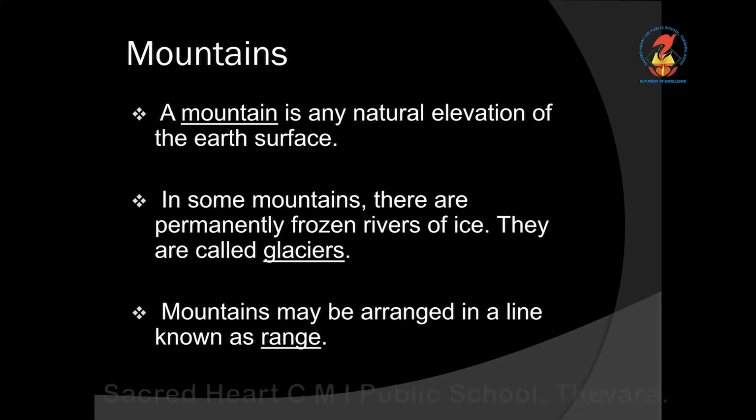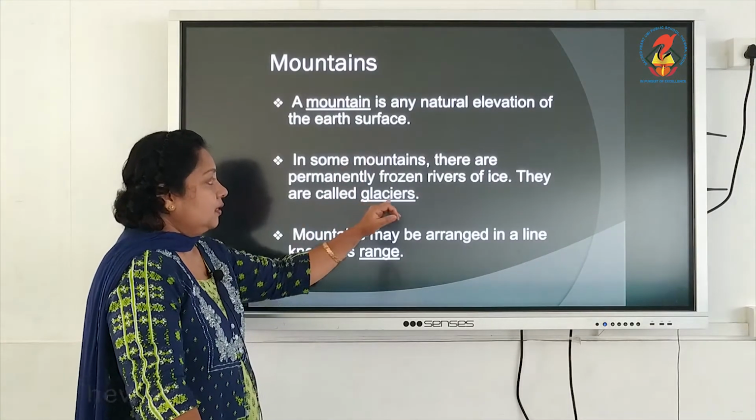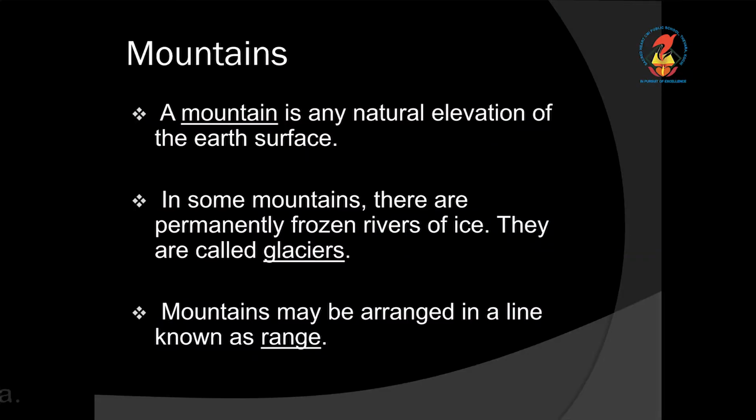Now mountain. Mountain, it is a natural elevation. It is an elevated area on the earth's surface. So mountain is any natural elevation on the earth's surface. Another definition that is related to mountain is the glaciers. You know what a glacier is? In some mountains there are permanently frozen rivers of ice, like our Himalaya mountain. It will be always covered with ice, and this ice is known as glaciers.